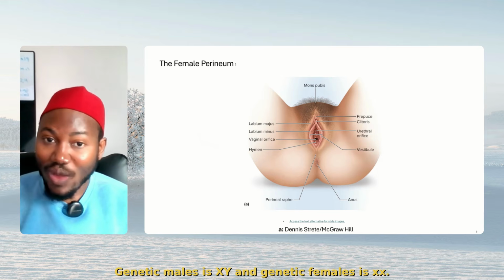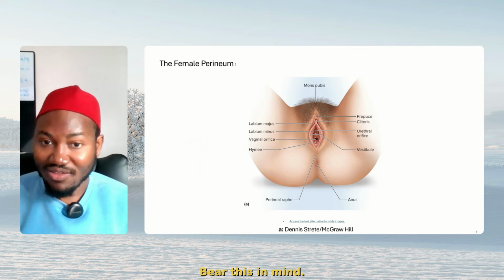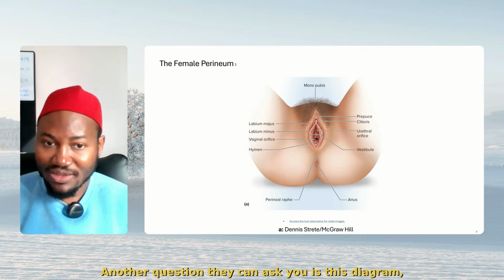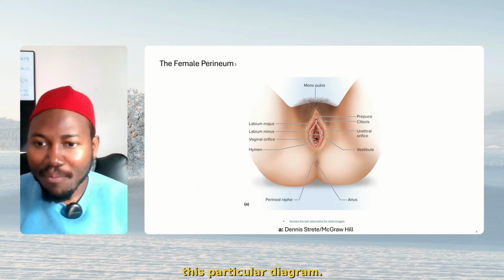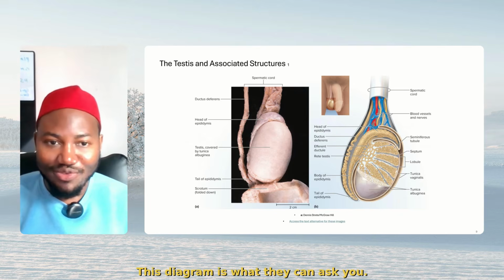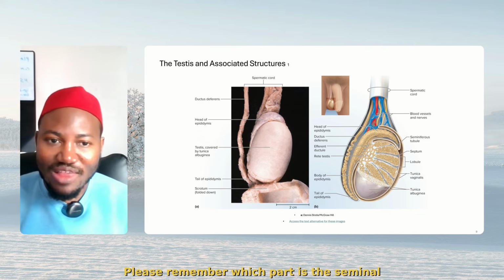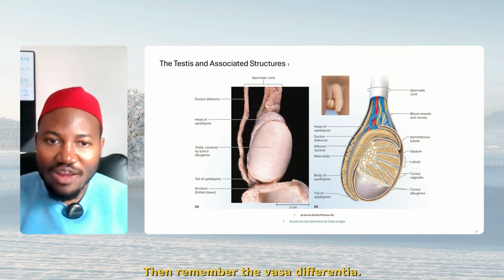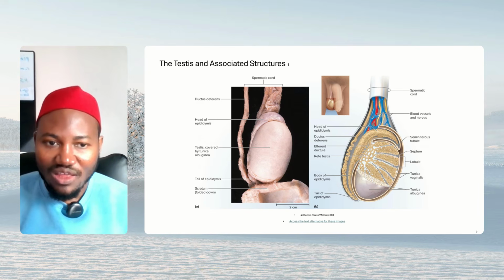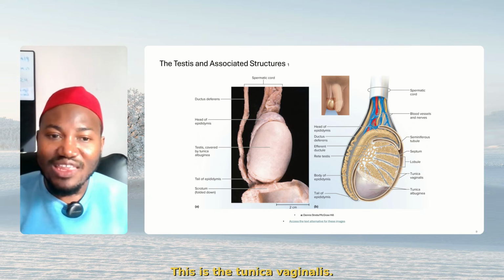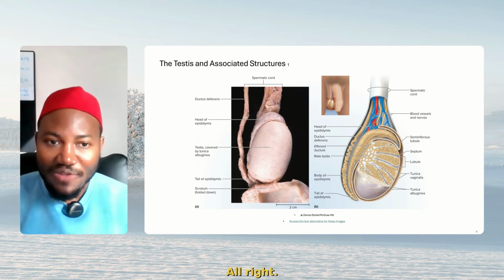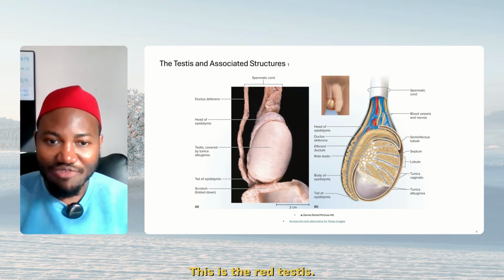Genetic males are XY and genetic females are XX. Bear this in mind. Another question they can ask you is about this diagram. Please remember which part is the seminal vesicles. Remember the epididymis. Then remember the vas deferens. Very, very important. This is the tunica vaginalis outside. This is the rete testis. You see how it looks like African hair.